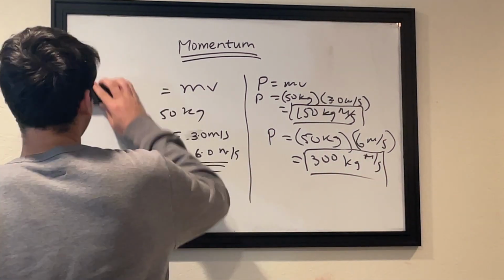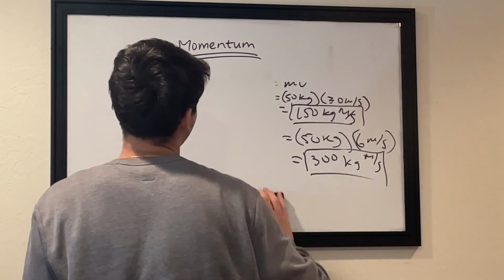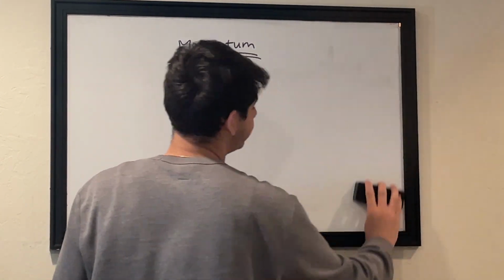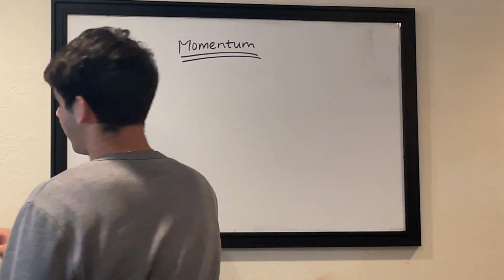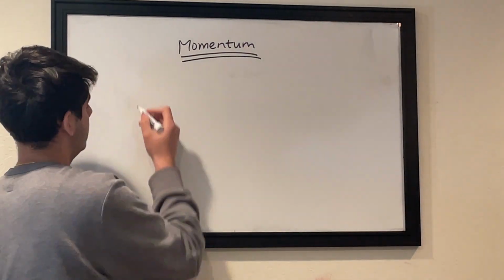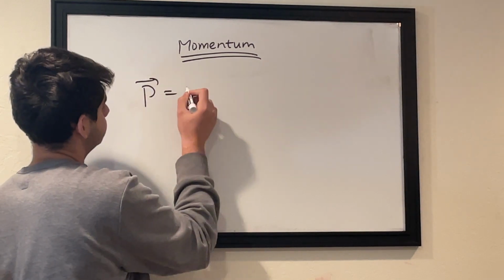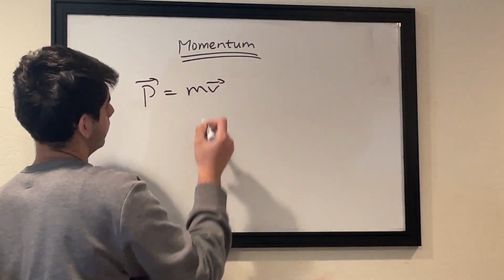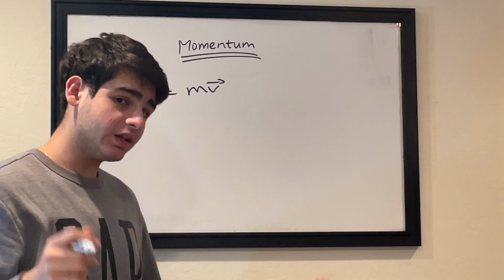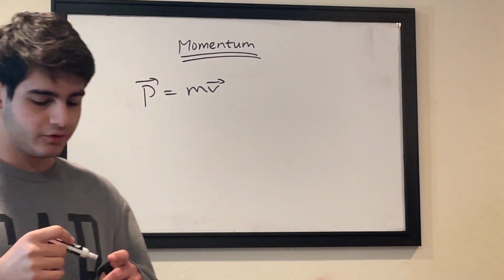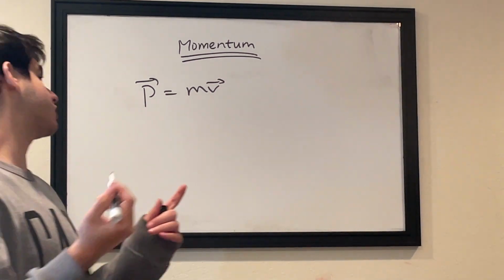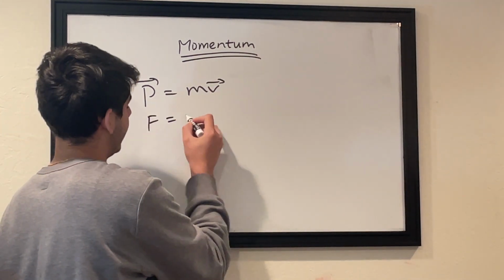Now, I want to show you one great thing of how someone derived the formula of momentum. How do you derive that formula? How did you get this formula? You get this formula from the basic formula of modern physics, which is F is equal to ma.